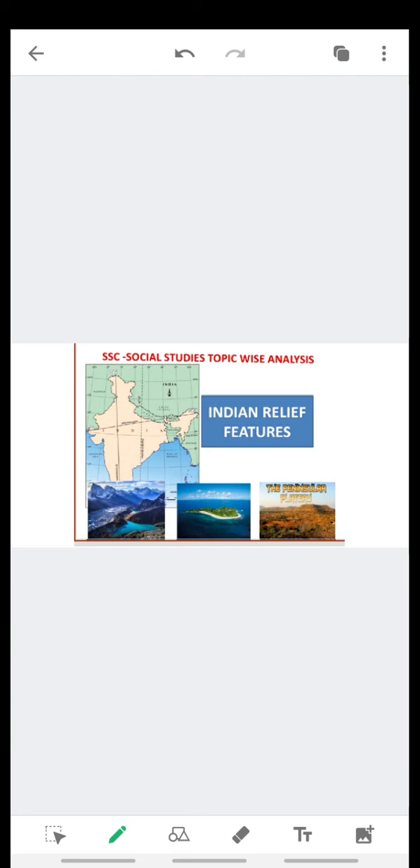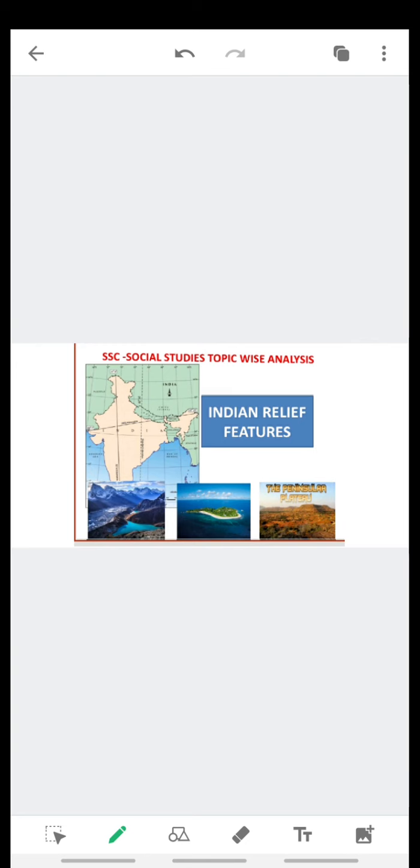After a long time, I am interacting with you. In this session, we shall see our subject, social studies. We shall discuss the first topic, Indian relief features. Here we are going to discuss the important areas which can be covered in the question paper. We can easily guess the important areas which we can expect in the examination.